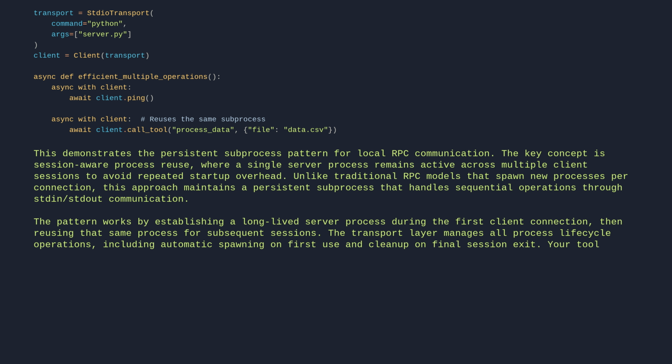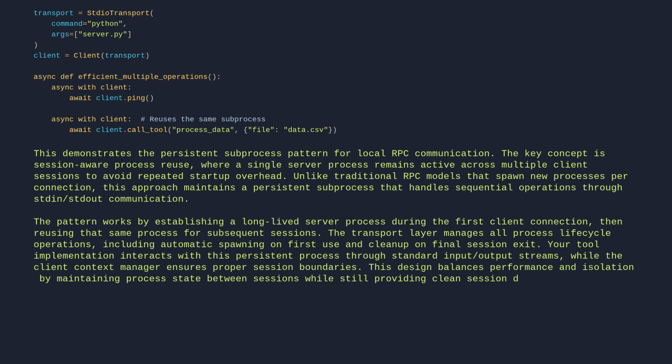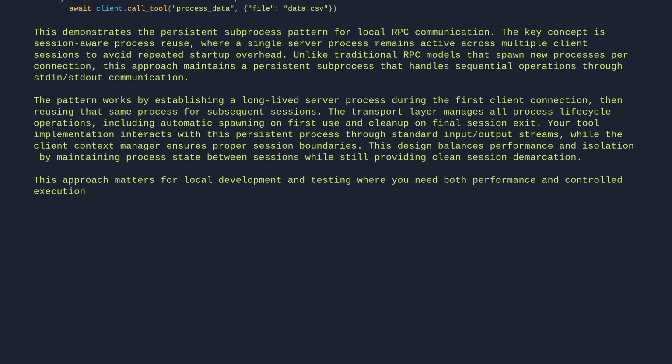Your tool implementation interacts with this persistent process through standard input-output streams, while the client context manager ensures proper session boundaries. This design balances performance and isolation by maintaining process state between sessions while still providing clean session demarcation. This approach matters for local development and testing, where you need both performance and controlled execution environments.